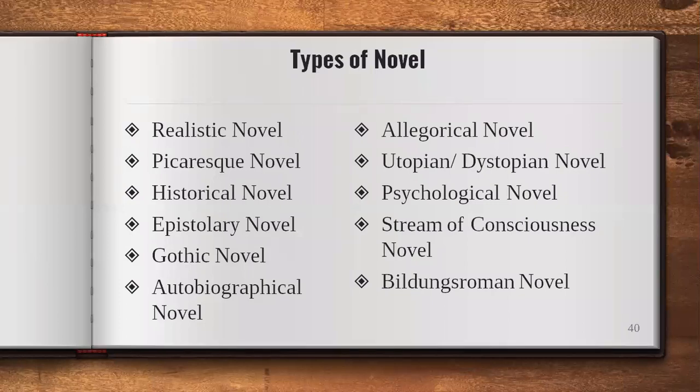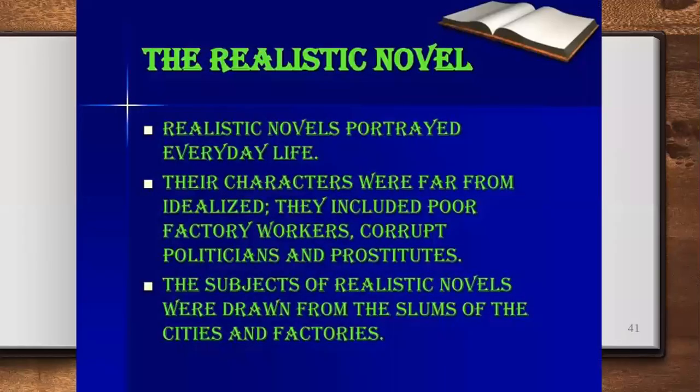As you can see on the screen, there are 11 types of novel. Let us look at each of them in detail. The first one is realistic novel. Now, what is a realistic novel? A realistic novel is a novel which portrays everyday life. So, whatever happens in real life, all those things will be seen in those kinds of novels.